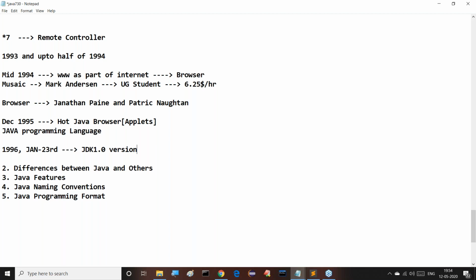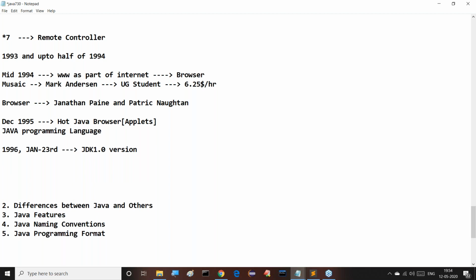Now tell me, what is the latest version of Java? Any idea? Java 14, sir. But another latest version is Java 14.0.1, that is 14.1 here. That was the latest version of Java.